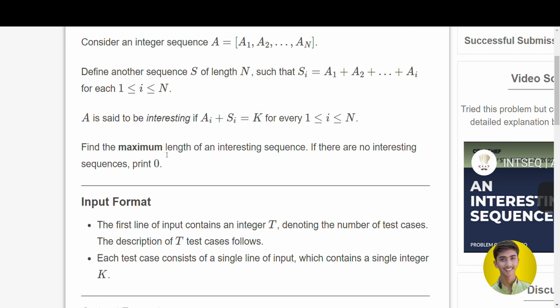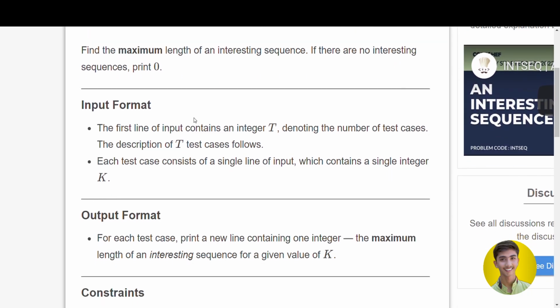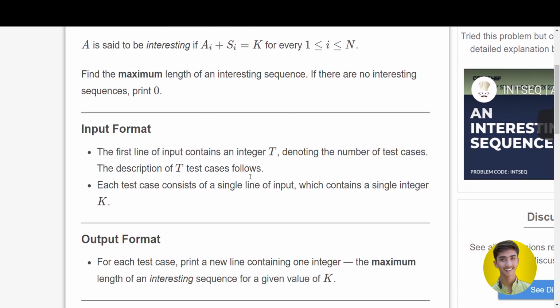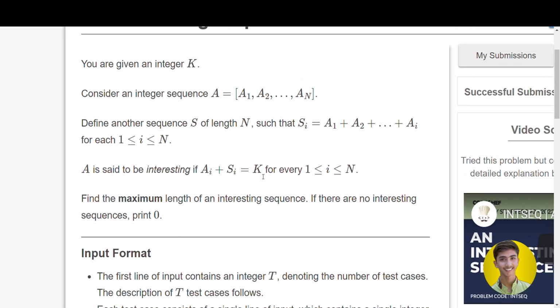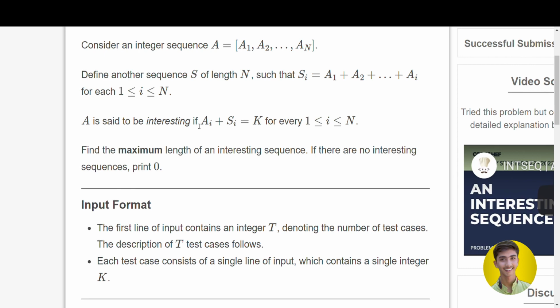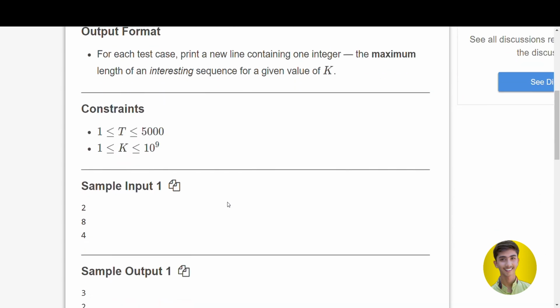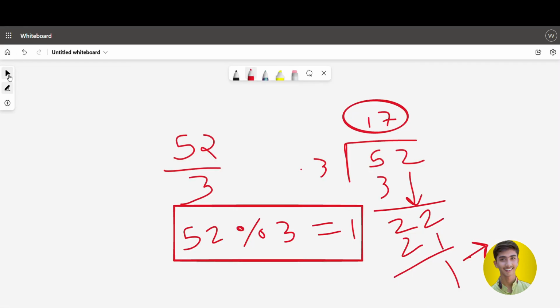So find the maximum length of an interesting sequence. If there is no interesting sequence, print 0. So we have to print the maximum length of an interesting sequence. Input contains t and k, where k means the number we have to get after adding a of i and s of i. And as output we simply print the maximum length of an interesting sequence. Let us come to the test cases. Two test cases: the first test case is 8 and the second contains 4. Let me discuss that.